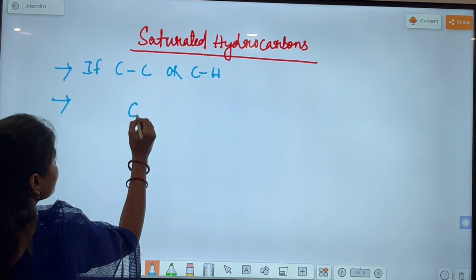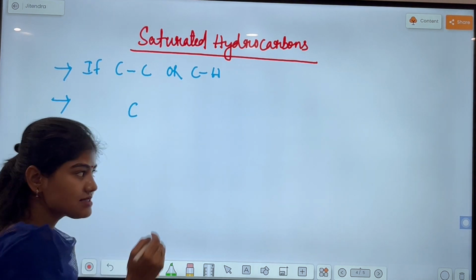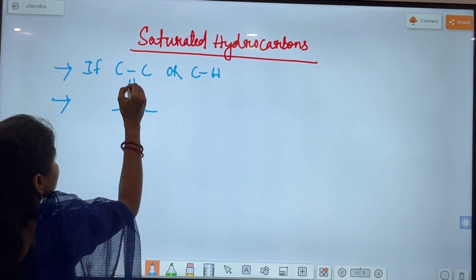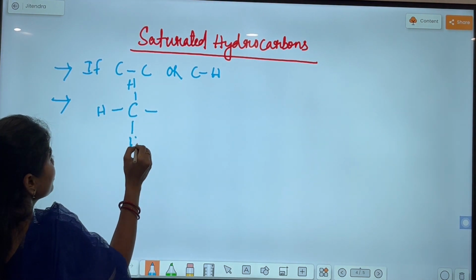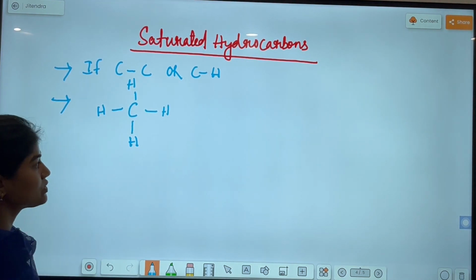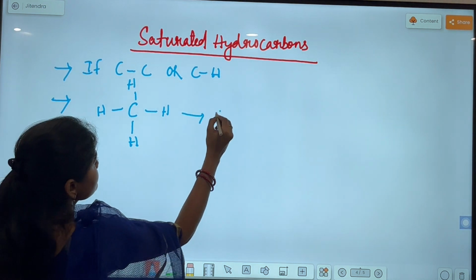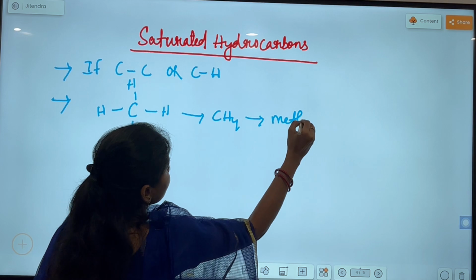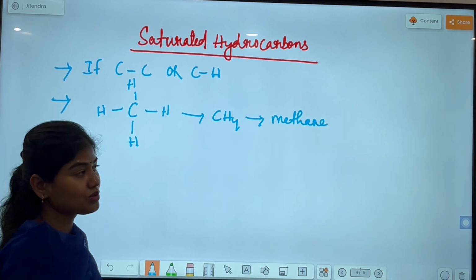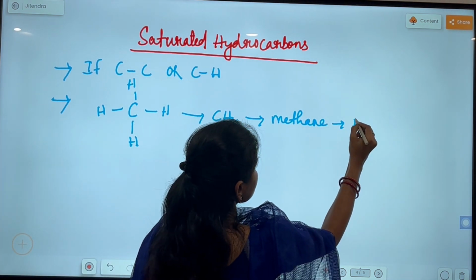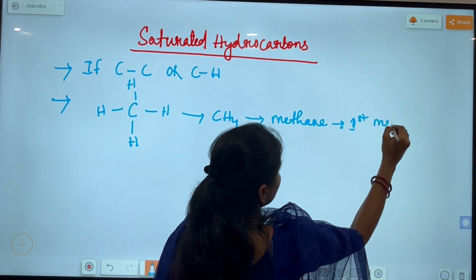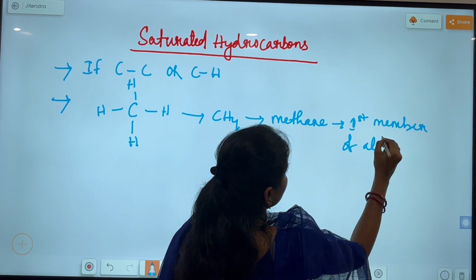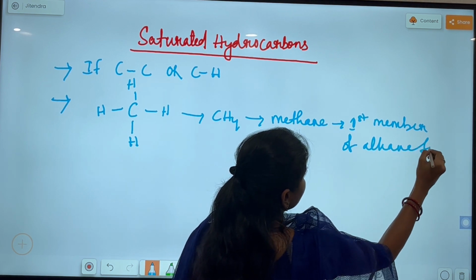If you consider carbon, then to satisfy the valency, carbon will form 4 bonds with other atoms. It will be bonded with 4 hydrogen atoms. Then what is the structure? The structure is CH4 and its name is methane. So methane is the first member of the alkane family.